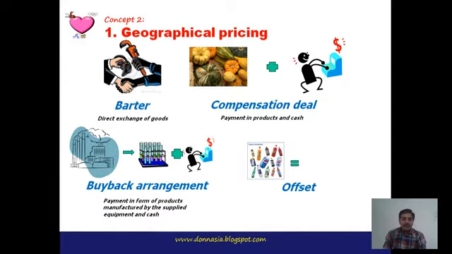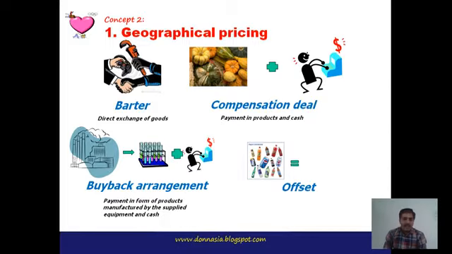Second, under geographical pricing, is the compensation deal. Under this, the payment is in products and cash. It means that the purchaser purchases some goods, but is required to pay some in the form of products they have with them, plus cash.